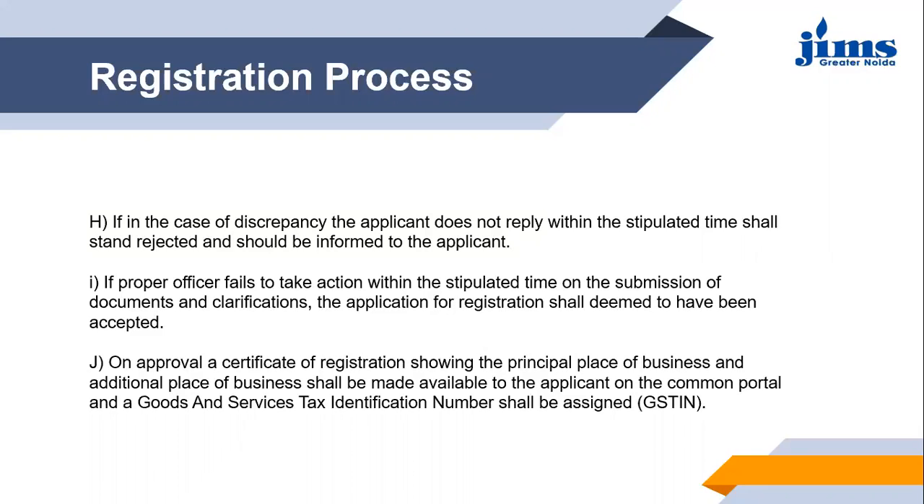The last point here says, on approval, a certificate of registration showing the principal place of business, etc., will be given. So once your application is approved, you will get a certificate of registration in which it is clearly mentioned what your GSTIN is, and along with that, it will give information about the place where your business is located, plus all other information related to your business will be mentioned in the certificate.